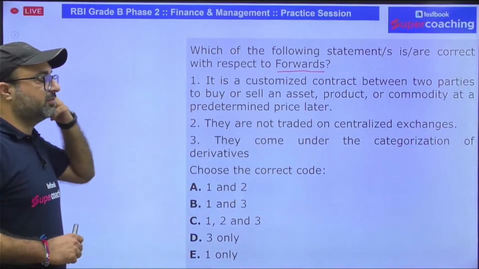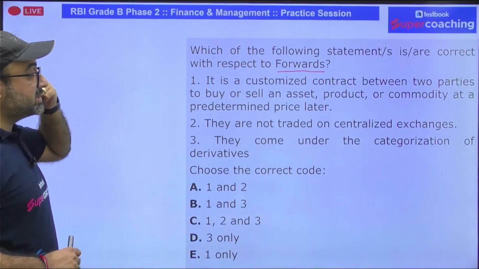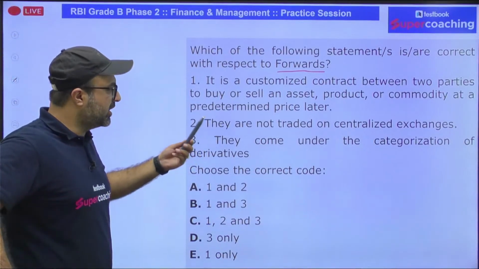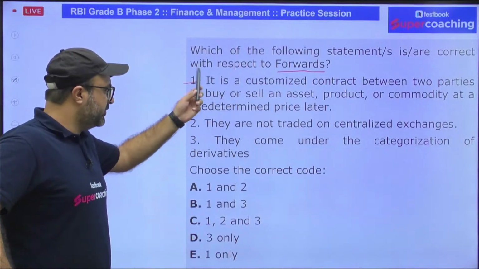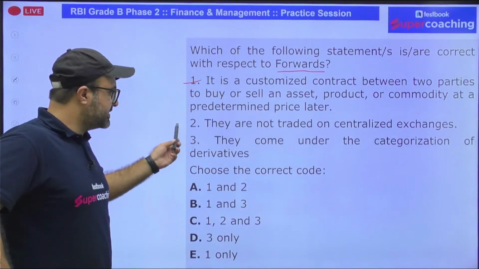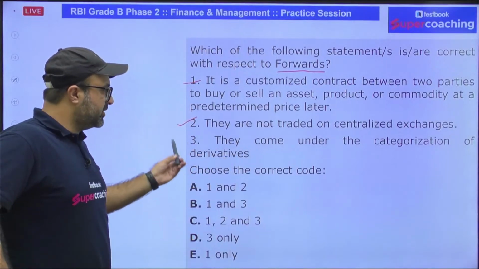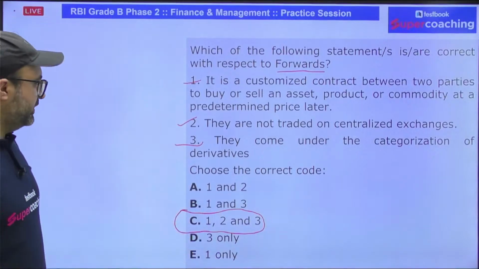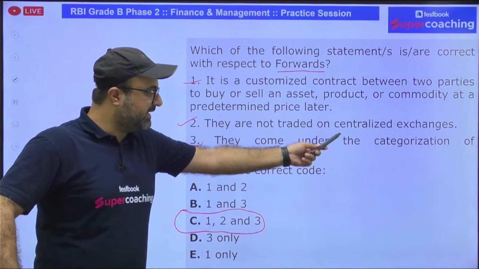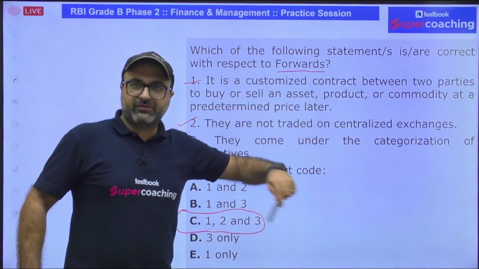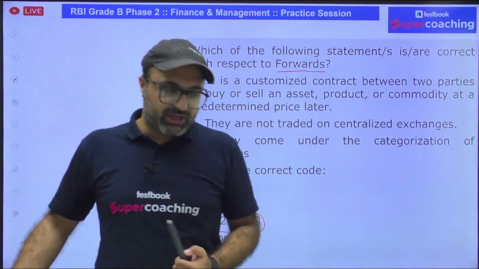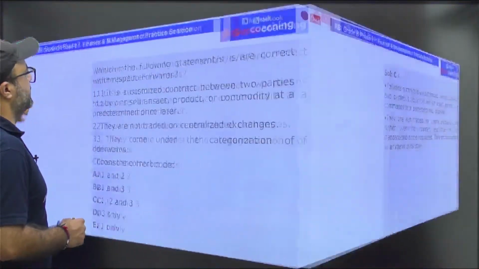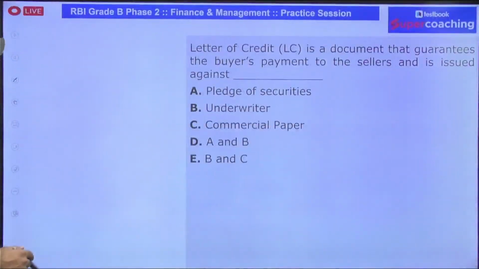So the question is on forwards. It is a customized contract between two parties to buy or sell an asset, product or commodity at a predetermined price later. True. They are not traded on centralized exchange. True. They come under the categorization of derivative. True. So the answer to this particular question is 1, 2 and 3. If they are traded on centralized exchange, then it will be future. If the conditions are decided by a central body, then it will be termed as future. That is a basic difference between future and forward.